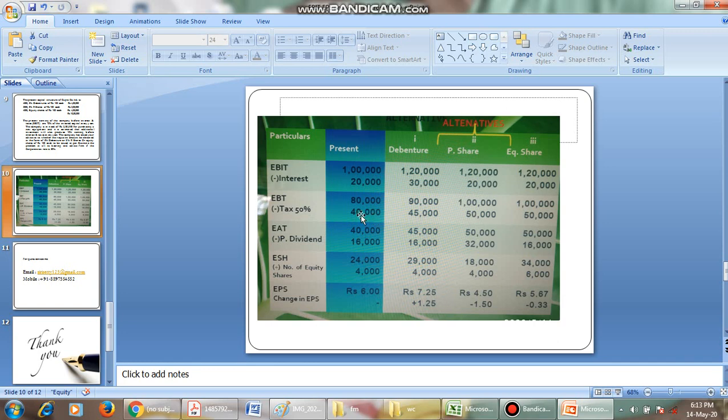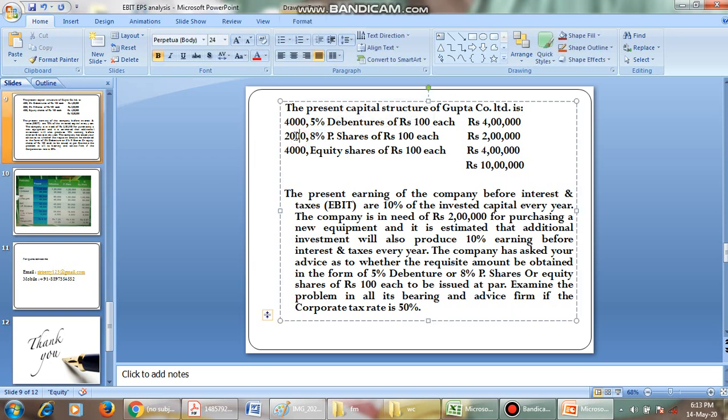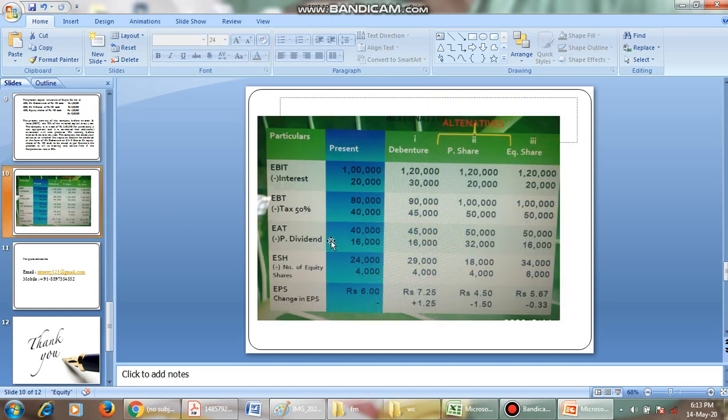Tax of 50% is 40,000, so 80,000 minus 40,000 gives us 40,000 of PAT, minus preference dividends of 16,000. What is the preference dividend here? It is 2 lakhs into 8%, that is 16,000. So 40,000 minus 16,000 gives us 24,000.